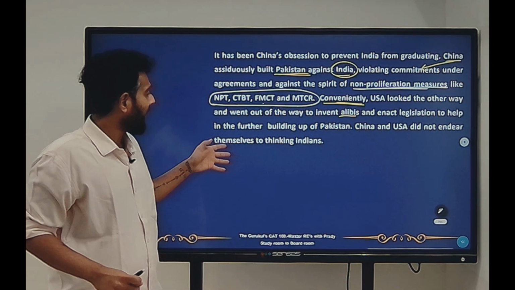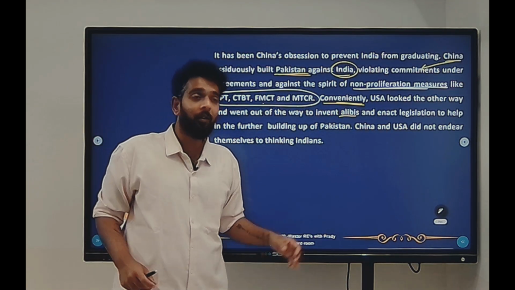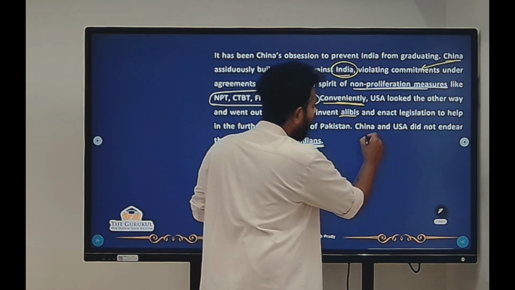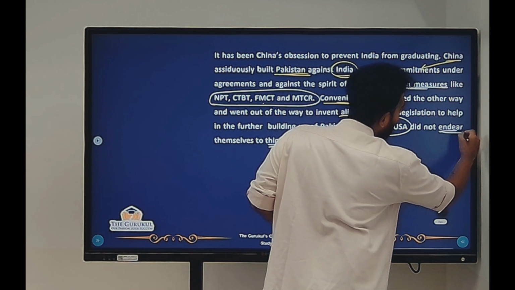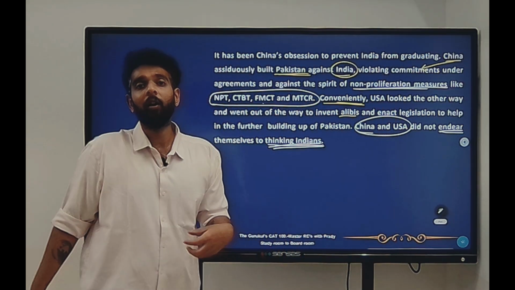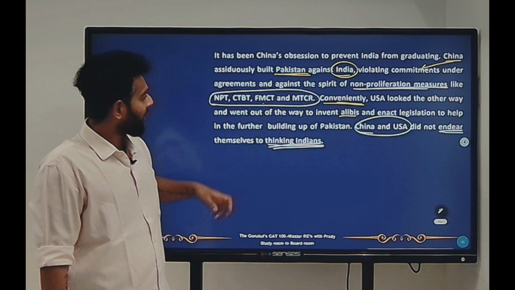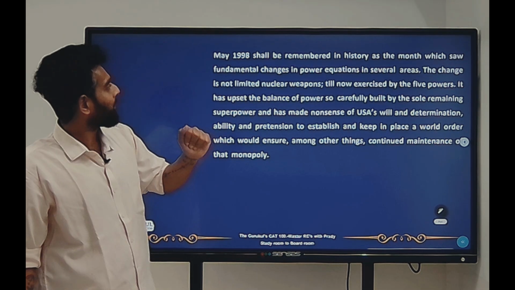China and USA did not endear themselves to thinking Indians. That means those thoughtful Indians who are there, right? Yes, China and USA did not endear themselves. That means they were not being very friendly. They were not being very open to these thoughtful Indians. Chalo, let's go to the next paragraph.